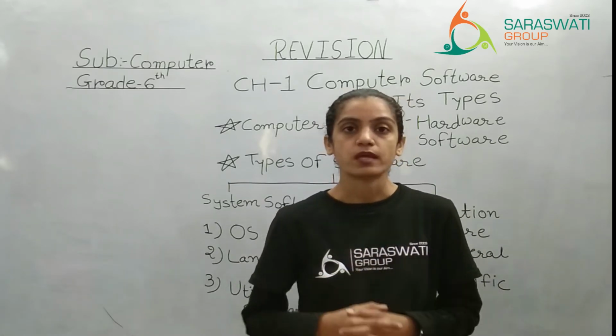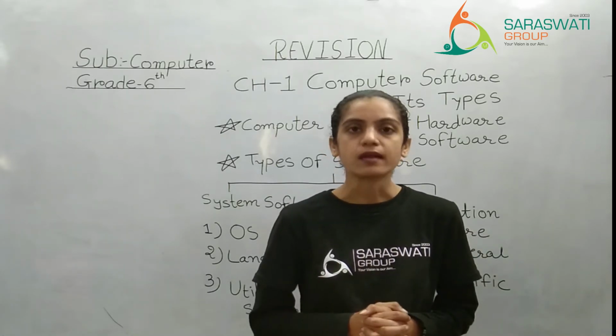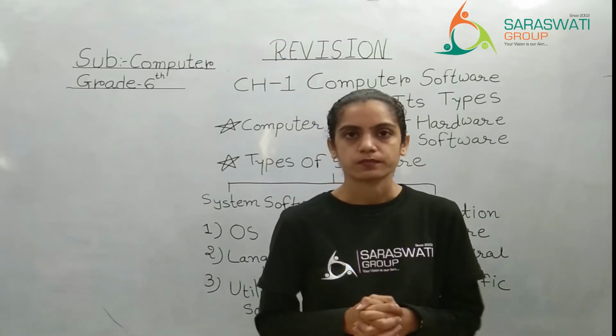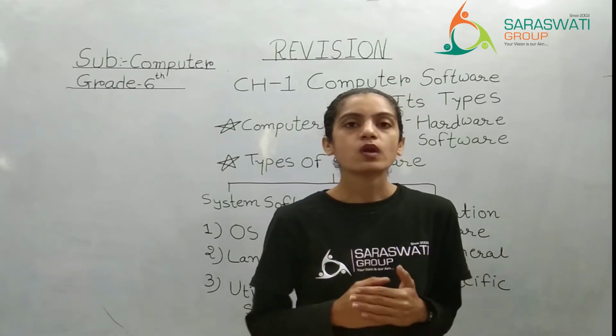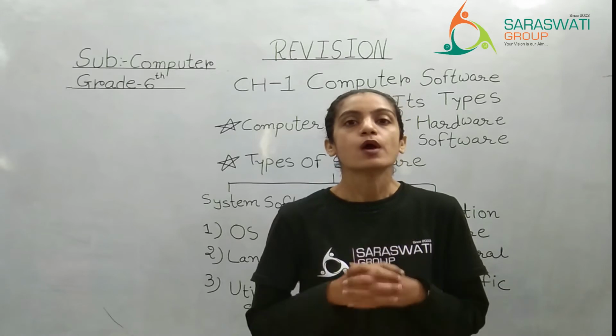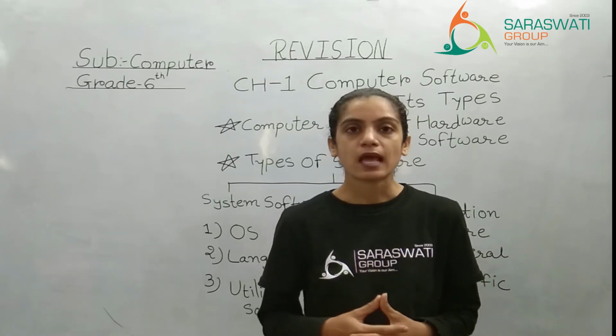Whatever the software, whatever the application, whatever the programs are made, they are made in one type of language. As we all know, the computer can understand only one type of language, that is known as machine language or binary language. What do you mean by binary language?